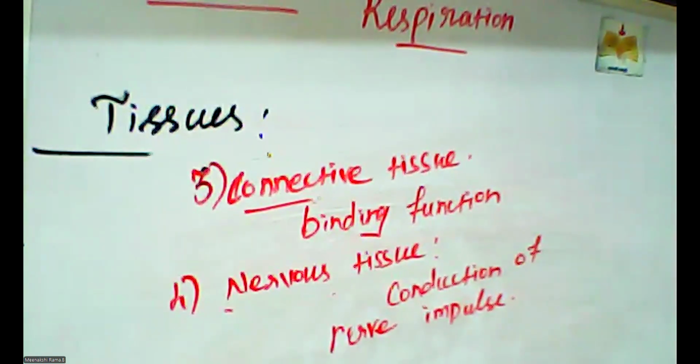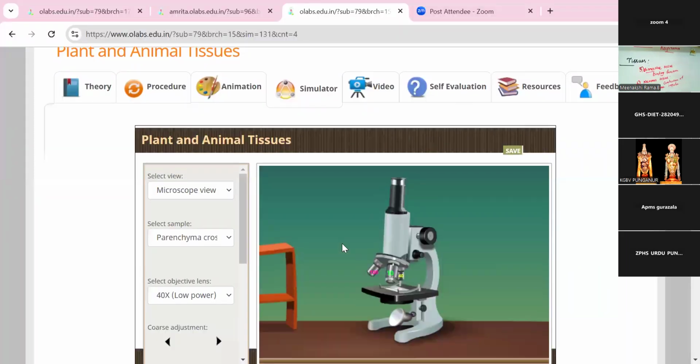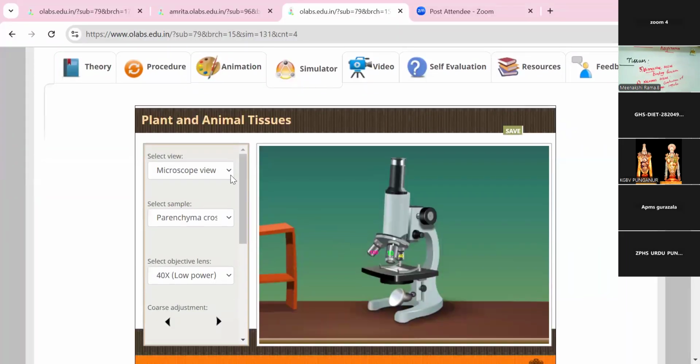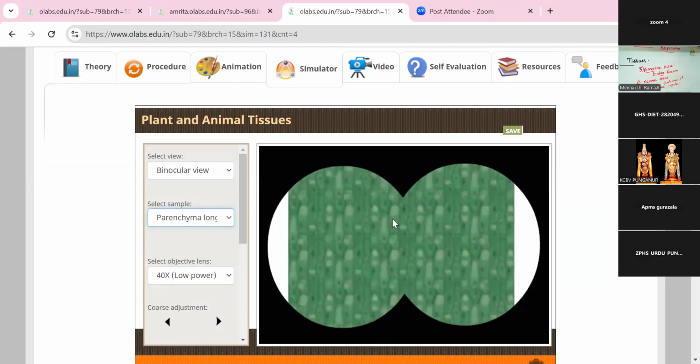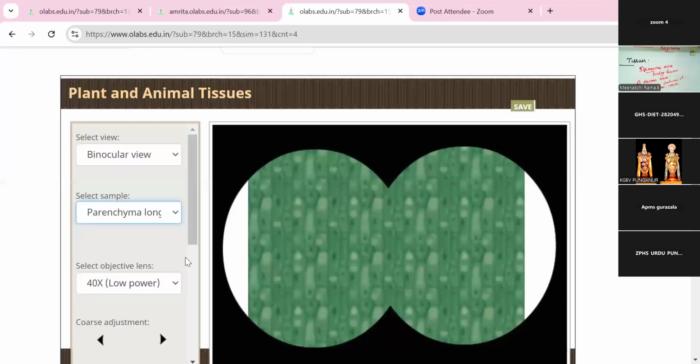With the help of the simulation, we are going to learn about plant and animal tissues. Okay. So what are the tissues? Parenchyma and sclerenchyma, cross and longitudinal, and then striated muscles, and then neuron. Neuron is the animal cell. Okay. So I am choosing the parenchyma cell.